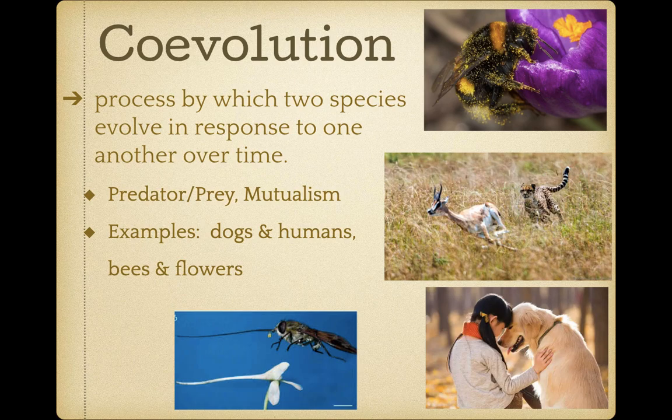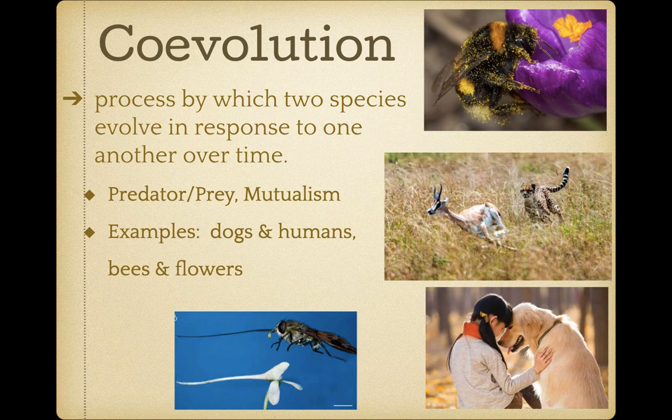And lastly, we have coevolution. Coevolution is where two species evolve in response to one another over time. And if you remember back to our ecology unit, we talked about relationships. So, for example, we have predator and prey, where we have the gazelle and the cheetah. Those gazelles that are faster are going to be able to survive and escape the cheetahs. So, in response, the cheetah has to evolve and change and become faster in order to catch those faster gazelles.